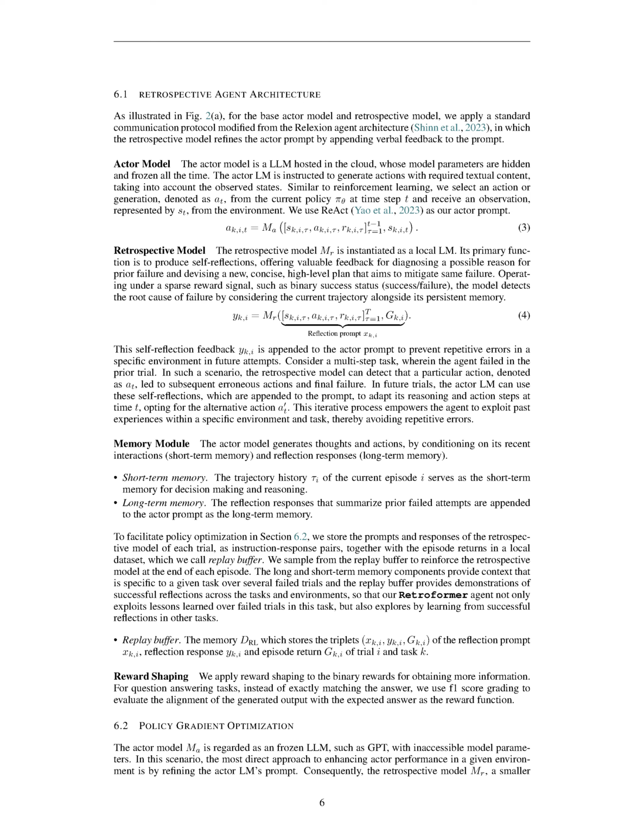Section: Memory Module. The Memory Module section discusses how the actor model generates thoughts and actions based on its recent interactions, which are considered short-term memory, and reflection responses, which are considered long-term memory. Short-term memory. This is represented by the trajectory history of the current episode, which aids in decision-making and reasoning. Long-term memory. This is made up of reflection responses that summarize previous unsuccessful attempts. These are added to the actor prompt as long-term memory.